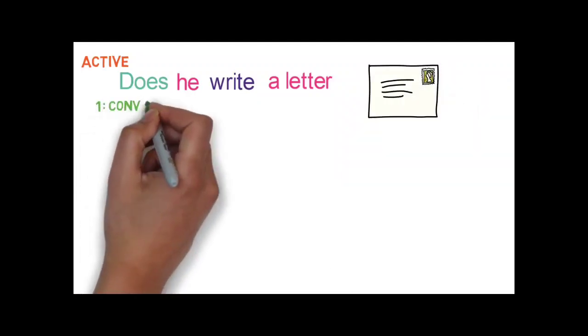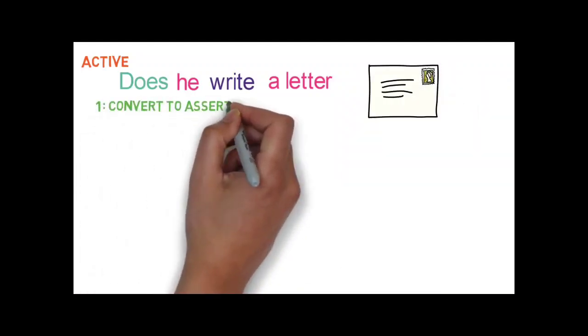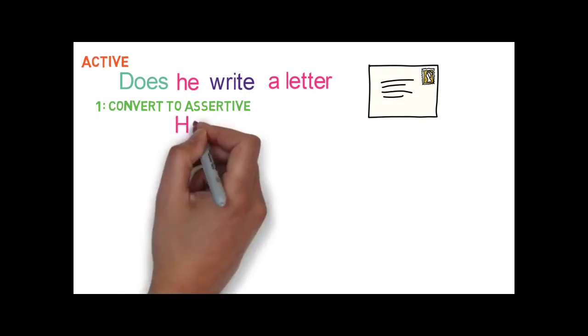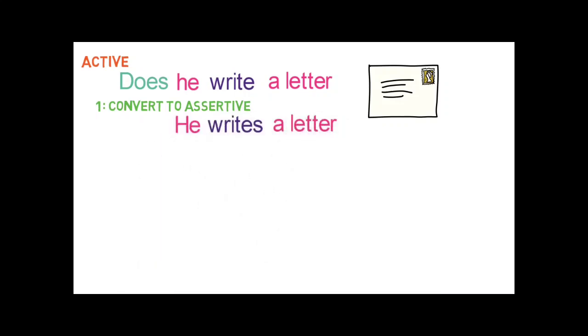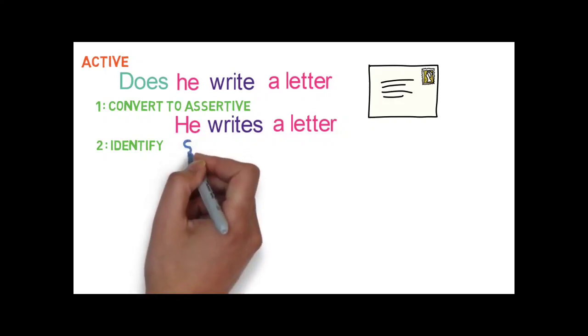Step 1. Convert interrogative sentence to assertive. So it becomes he writes a letter. Step 2 is to identify subject, object and main verb in the sentence. Here, who is doing the action? It's he. So, it's the subject.